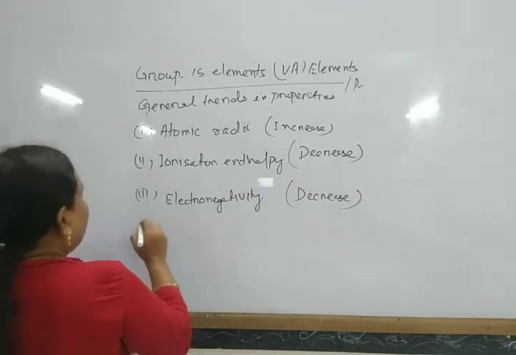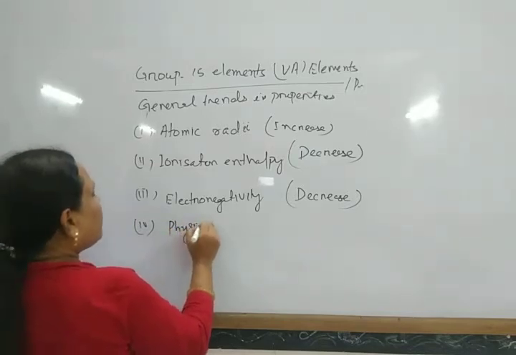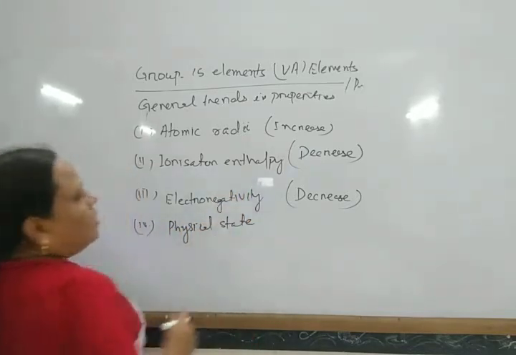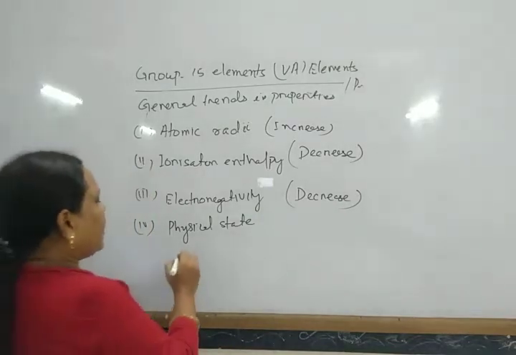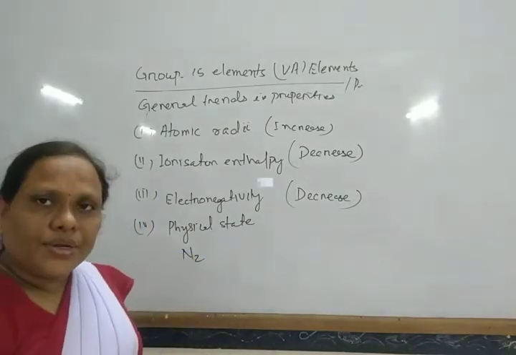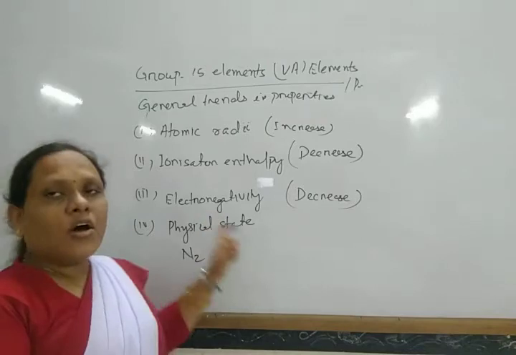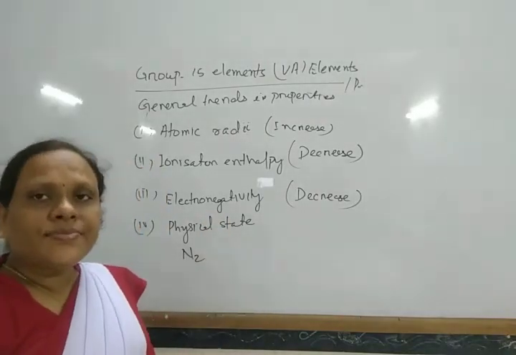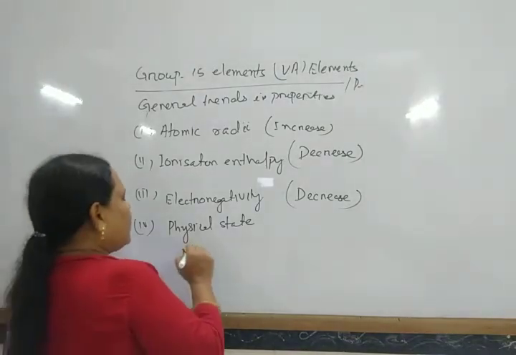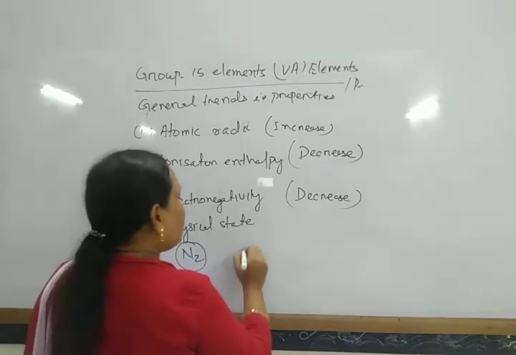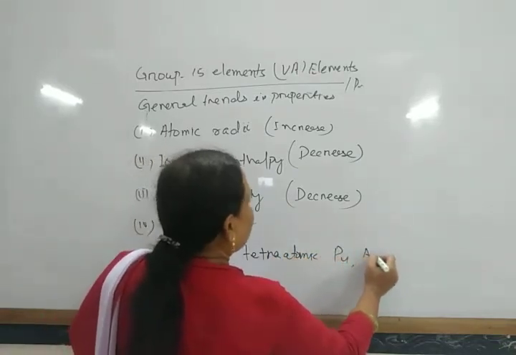Next, the physical state. Nitrogen exists as a diatomic discrete molecule, N2, while all other elements exist in solid form as tetraatomic molecules like P4, As4.